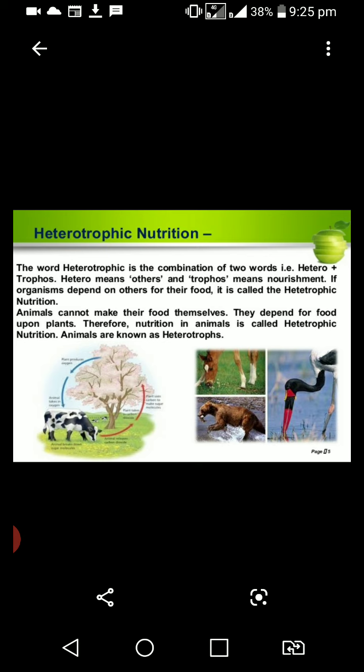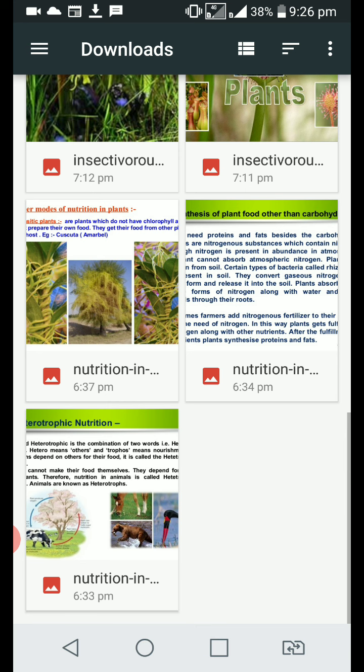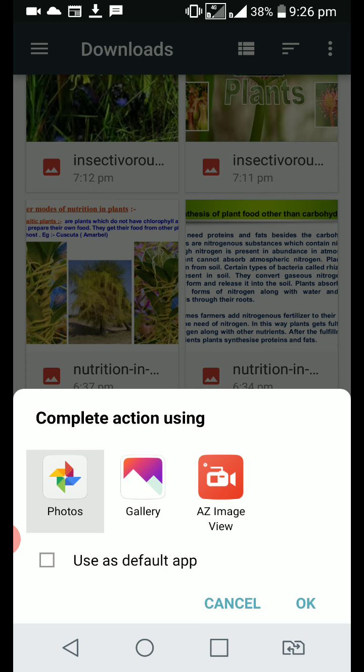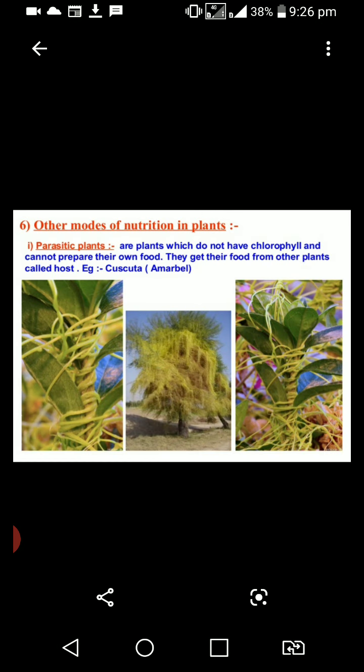Animals are known as heterotrophs. Heterotrophic nutrition may be classified into three types. They are parasites, saprotrophs, and symbiosis.